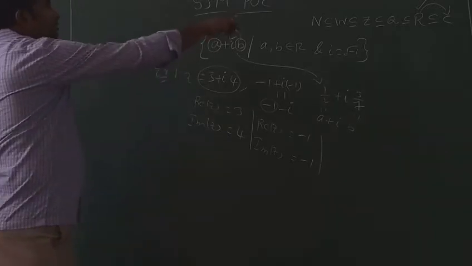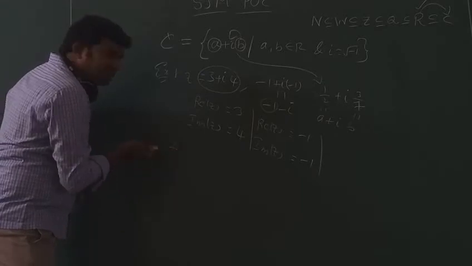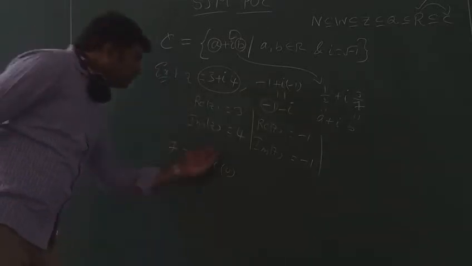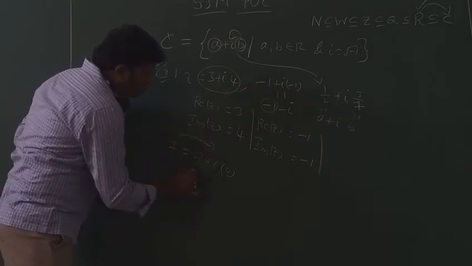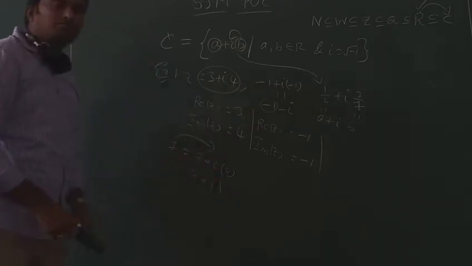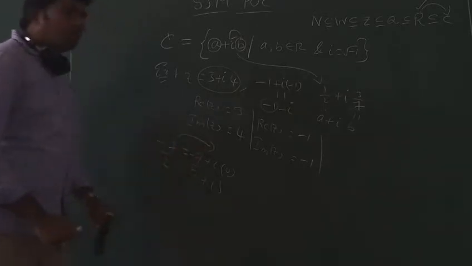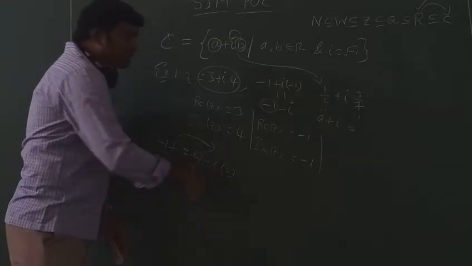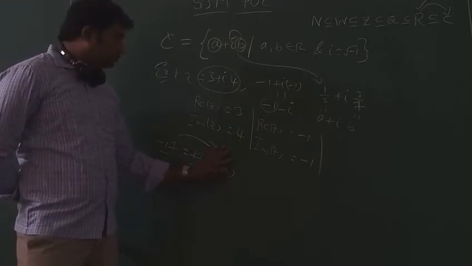So every real number is a complex number. For example, you take one real number, 7. It can be written as 7 plus i into 0, or 0 plus 7 only. Both are equal. So every real number can be expressed in the form of a plus ib. If you take -7, it is -7 plus i 0. If you take -7 by 2, that can be written as -7 by 2 plus i into 0. If you take -17 by 2, it is -17 by 2 plus i into 0. That means every real number is a complex number, and its imaginary part is 0.